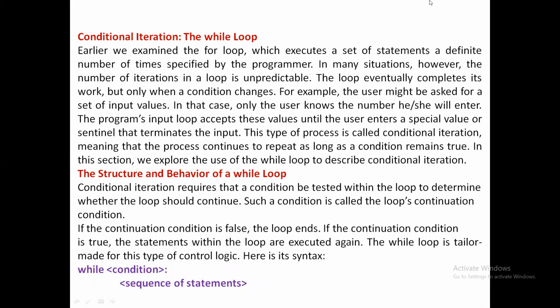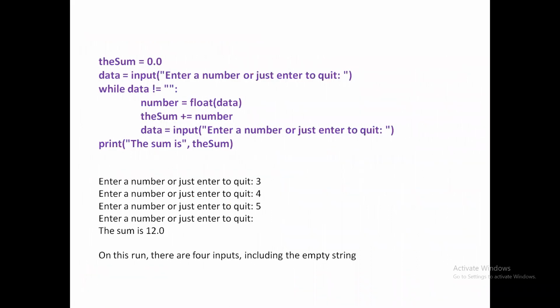This part we have already seen in the first unit itself. We saw some examples also. Now have a look at this example, which shows the use of the while loop. Initially, a variable is defined as 0.0, a float value. The variable name is sum, and then it is reading a number. If the user wants to quit, he can press enter without giving any number. So it is just reading that input by using the input function.